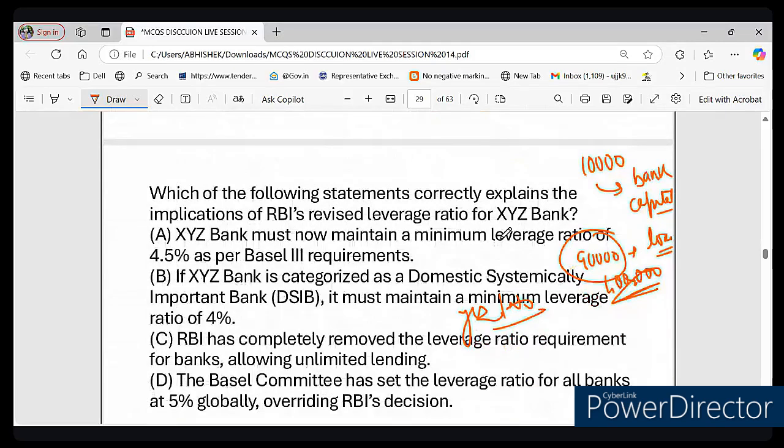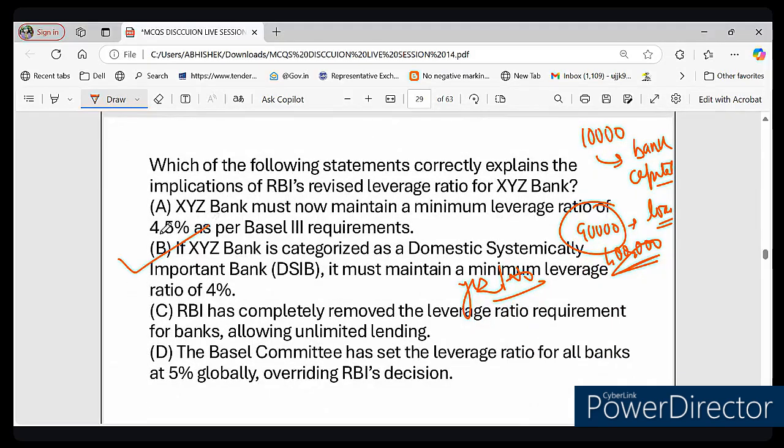So the correct answer to this question is option number B, right? I told you earlier that 3.5% was mandatory before 2019, but in 2019 RBI changed the policy and said 4% for DSIB and 3.5% for other banks. You must remember this ratio. Super important. Asked every year. So what is the leverage ratio for DSIB? Answer is 4%. What is the leverage ratio for other systemic banks? Answer is 3.5%. Right.